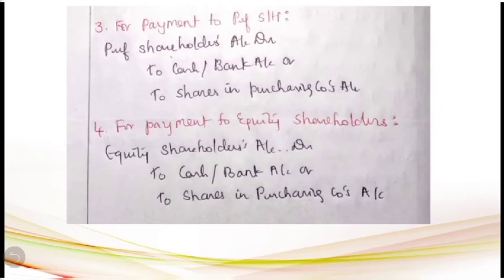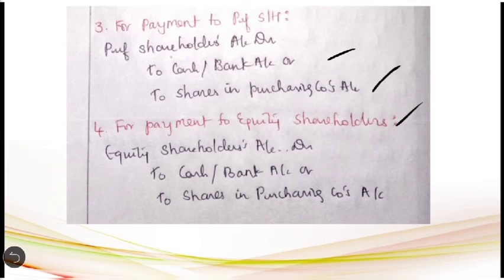Then the third entry is for payment to the preference shareholders. Actually first we have to transfer the share capital to their account, which is already completed in the second step. Here we are going to directly make the payment. So settlement can take place either in cash or by issuing the shares in the purchasing company. So the entry will be preference shareholders account debit to cash or bank account, or to shares in purchasing company's account. Then the fourth entry will be for payment to the equity shareholders.